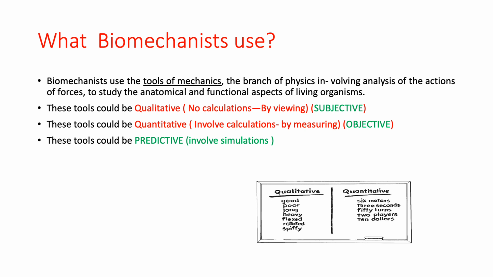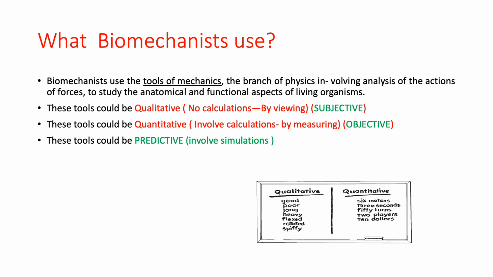So what are the tools? There are basically 3 categories of tools we have. Number one is qualitative. By qualitative, you just watch the movement as it is happening, somebody is running in front of you and you are watching him. So that is your qualitative approach. Then what is quantitative? Quantitative is where you have to do some calculation.